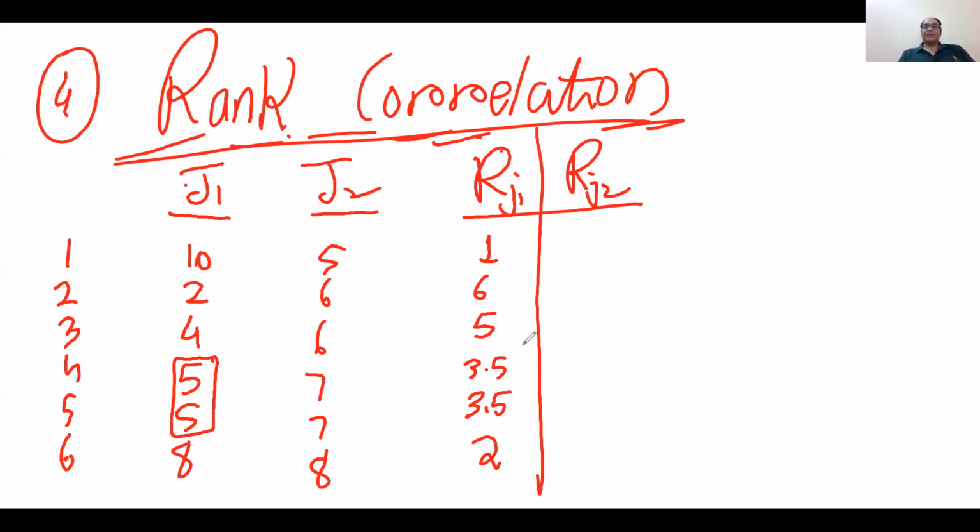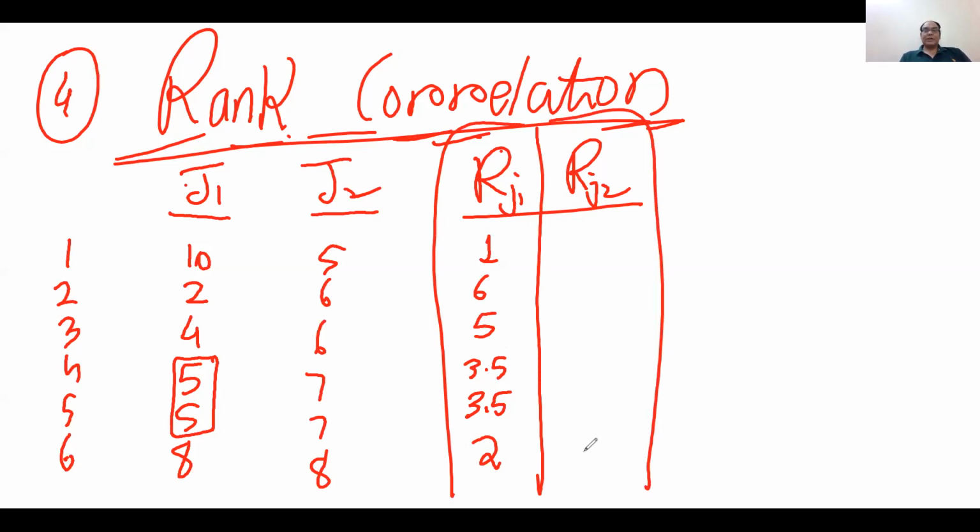Similarly, in this case, we also want to rank it. So this is rank number 1. After that, 7 and 7, there are two sharing. Which rank are they sharing? The second and third positions. So I will put the average of 2 and 3, which is 2.5 and 2.5.